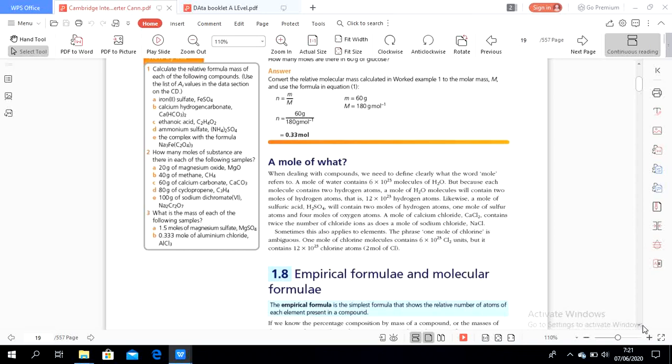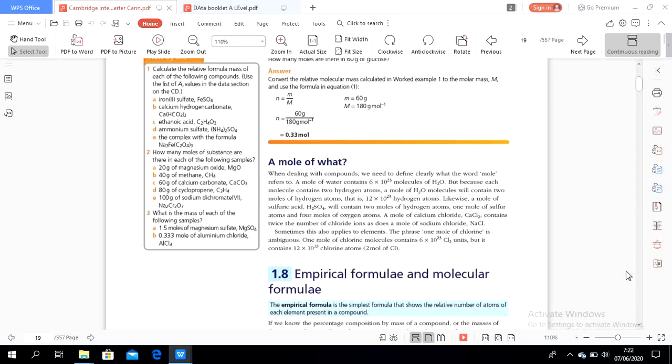So we have to note that for 1 mole of chlorine molecules, the formula of the molecule is Cl2. How many chlorine atoms are in 1 chlorine molecule? There are 2 atoms. So the number of atoms is 12 times 10 to the power of 23.